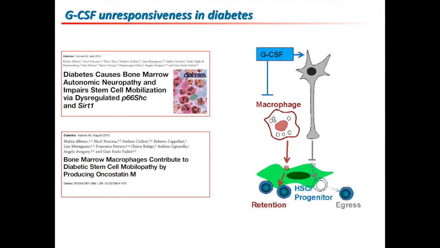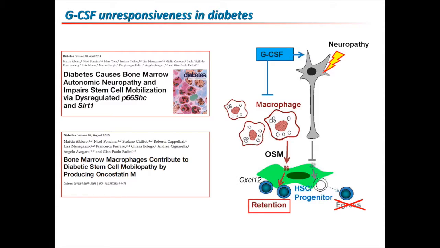For instance, two of my first author papers demonstrate that sympathetic denervation and excess bone marrow macrophages independently impair stem cell mobilization in model of diabetes. In this article, we also discuss the therapeutic strategies to improve bone marrow function and stem cell bioavailability in diabetes, as well as which are the future developments in the field.